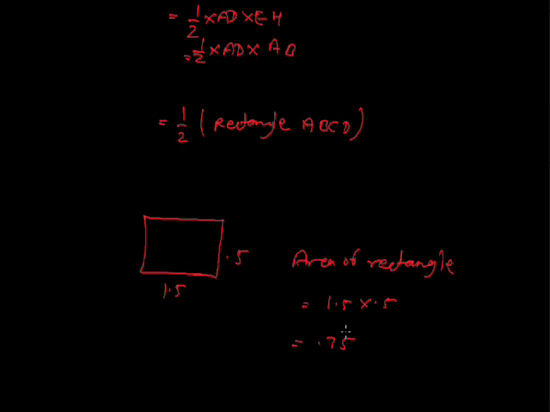A option is also incorrect, and the last option C says that the sum of the areas of a pair of opposite triangles is greater than half of the area of the rectangle. We have proved that the sum of a pair of opposite triangles is equal to half of the area of the rectangle. So C option is also incorrect. Thus D option, none of these, will be correct.